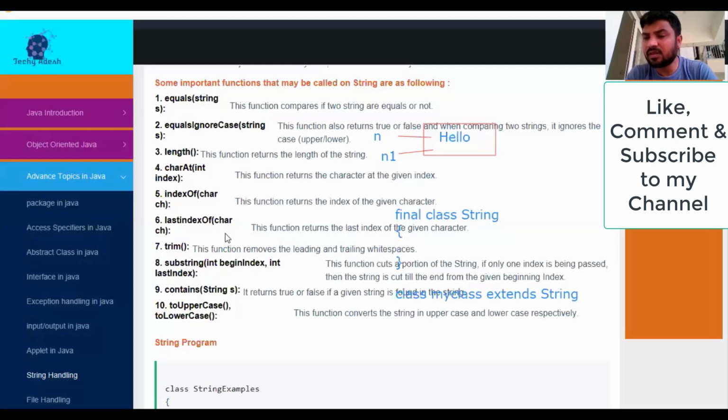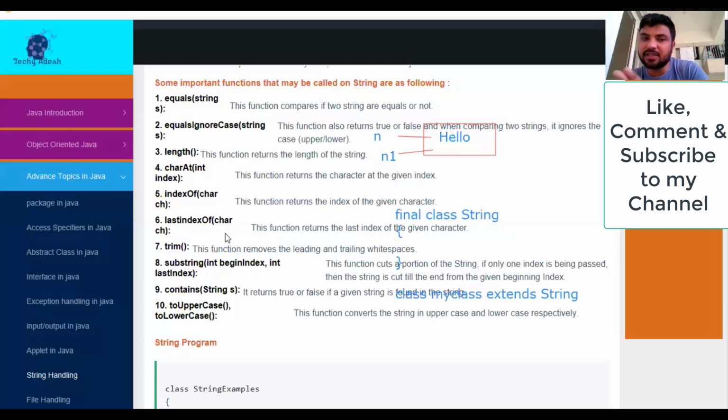But sir, in "hello", the two Ls — it should tell 2 and 3, right? But at a time, it will give a single index. And if I am calling the indexOf function, it means I already told you it will give the first index, right? Okay, sir.